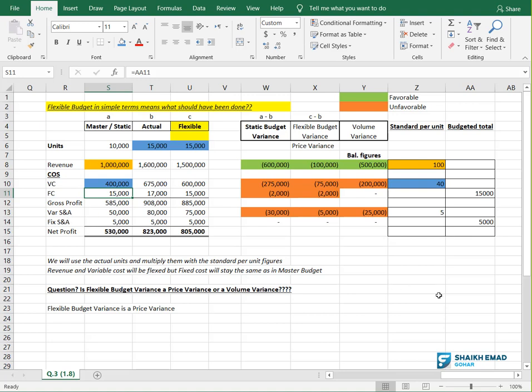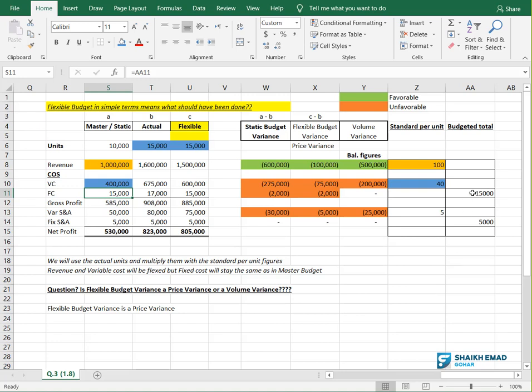Similarly, insurance people will tell you this is your insurance premium, fixed. We don't care how much you run your car. Whether you run 30,000 kilometers per year or 300,000 kilometers per year, they need the fixed insurance premium, right or not?